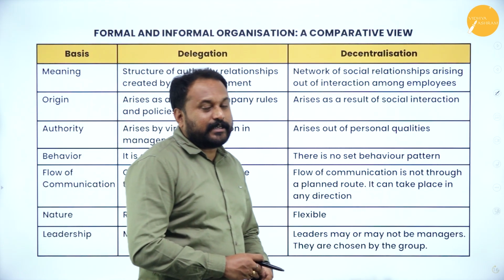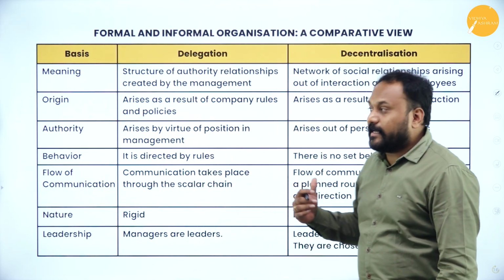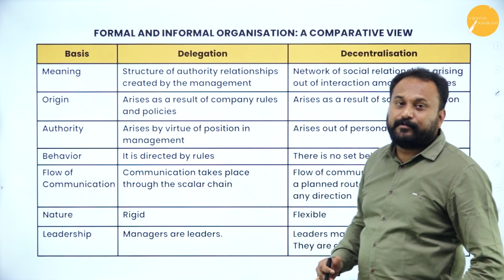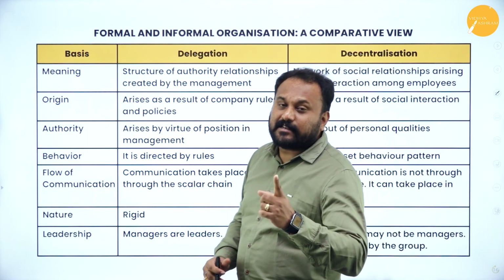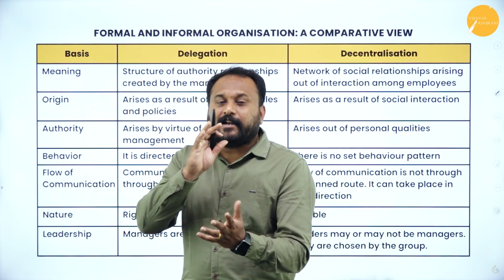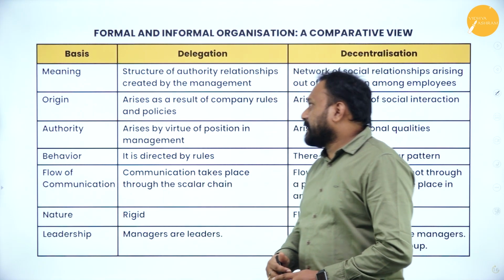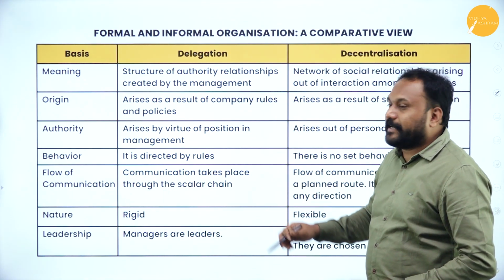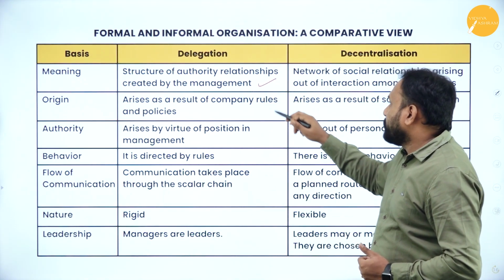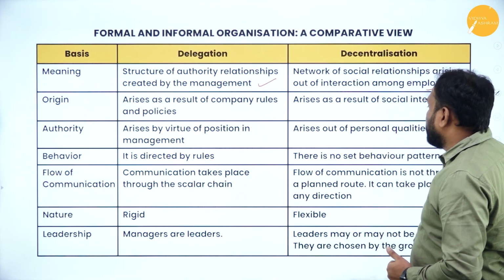Next, I have given you the comparative view of delegation and decentralization. This is helpful even for your degree classes as well as master's degree classes. The same topic is repeated in degree as well as master's degree. So meaning: a structure of authority relationship created by management, versus a network of social relationships arising out of interaction among employees.